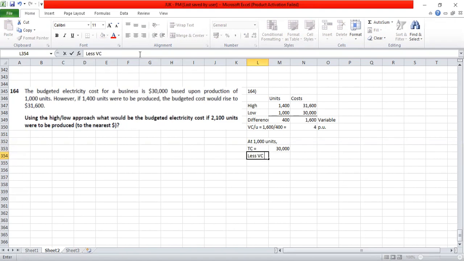How much is variable cost? It's 4 per unit. So 1000 into 4, 4,000.